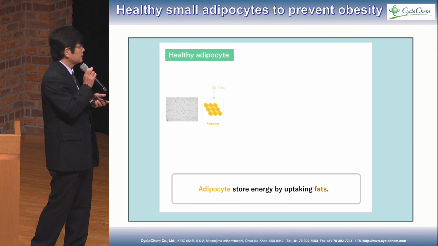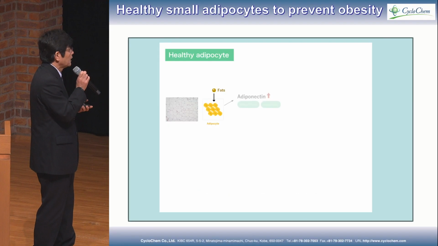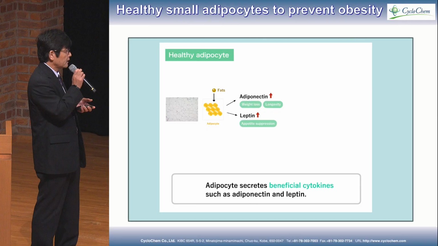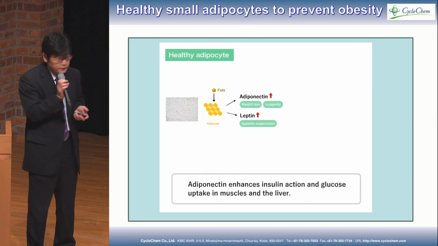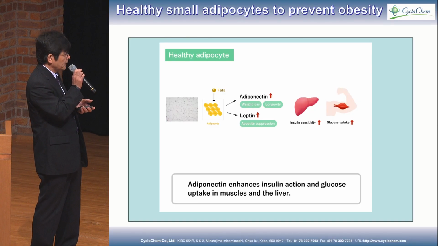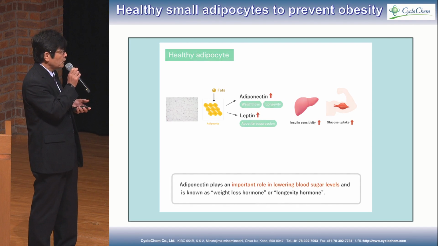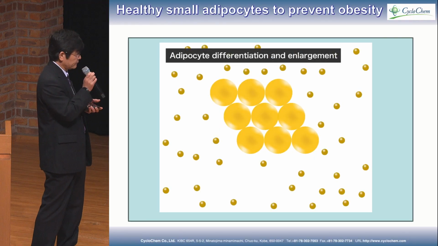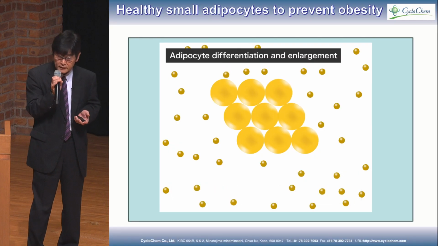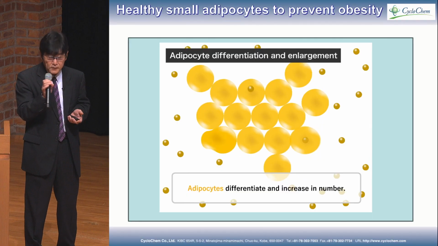Healthy small adipocytes usually store energy by taking up fat, and the adipocyte usually secretes beneficial cytokines such as adiponectin and leptin. The adiponectin enhances insulin action and glucose uptake in the muscle and liver. So adiponectin plays an important role in lowering blood sugar level. Usually, an adipocyte with normal size takes up fat, as I told, and differentiates and increases the number, only increases the number.